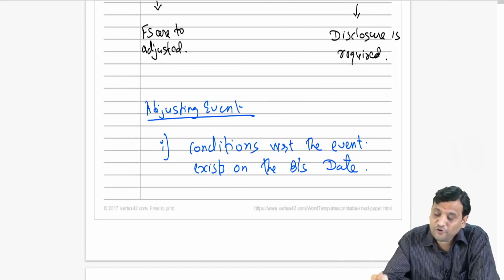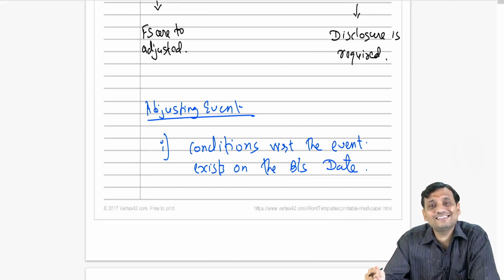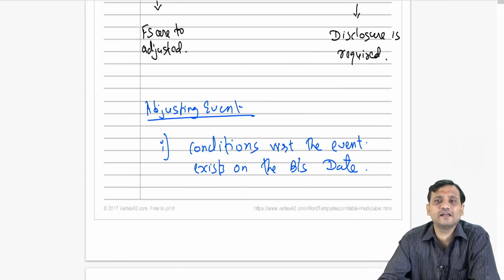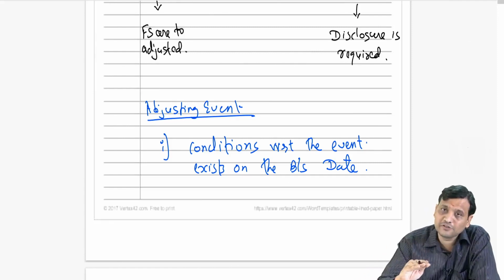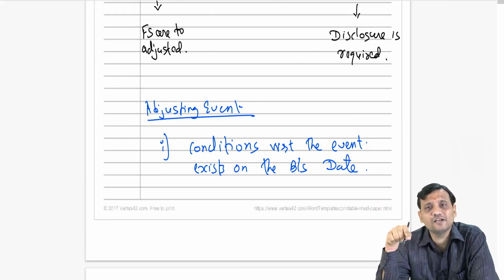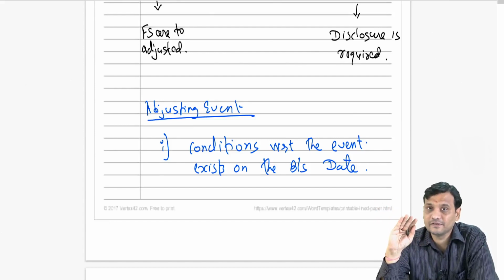But before 31st March, there is a crisis at the debtor's place, some problem the debtor is facing and huge financial crisis is going on. I sold the goods in February, I have to receive the money in April, but before 31st March, there is some financial problem going on at the debtor's end.